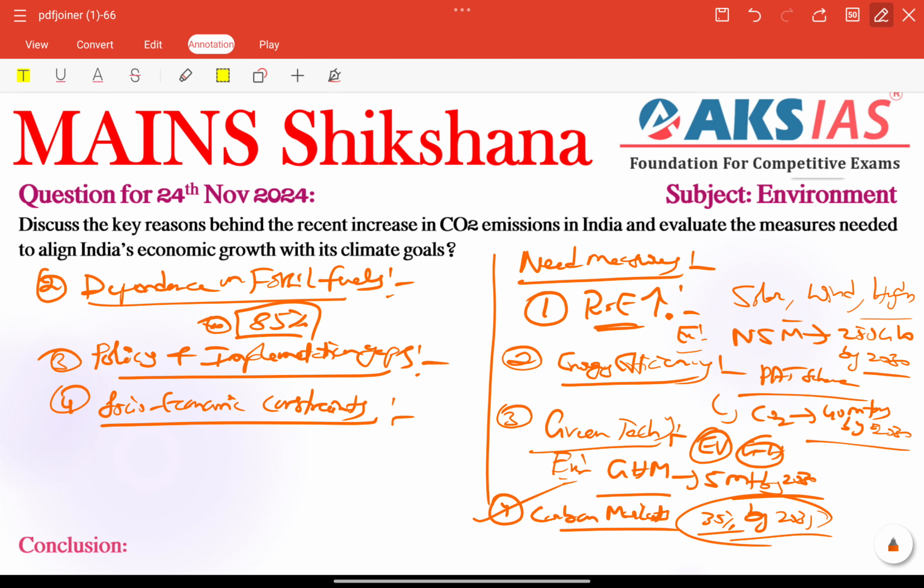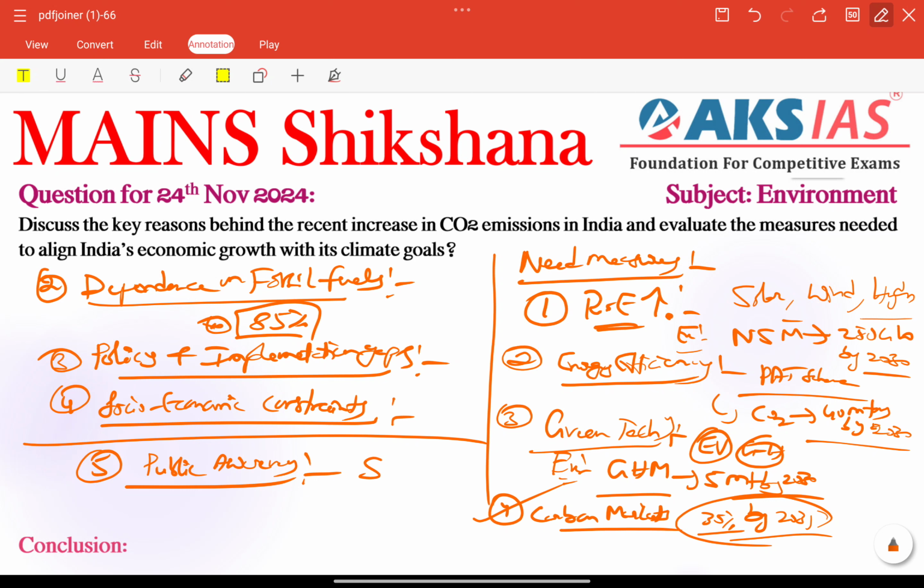The fifth point is raising public awareness. Public awareness is very important and needs to be included. Encouraging energy conservation and waste management is very important. For that, we already have Swachh Bharat. Swachh Bharat has improved waste management significantly. So we need to follow all these important initiatives, policies, and missions.